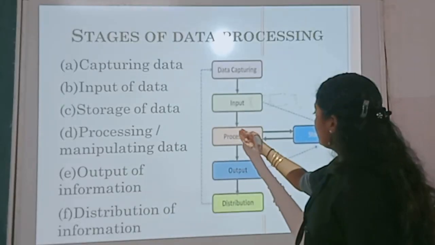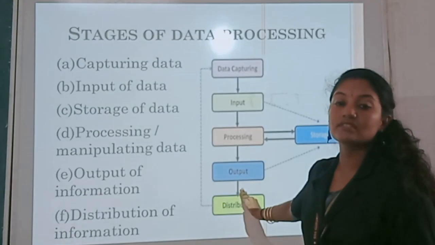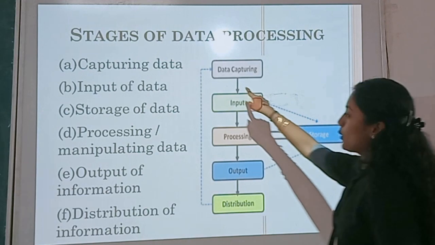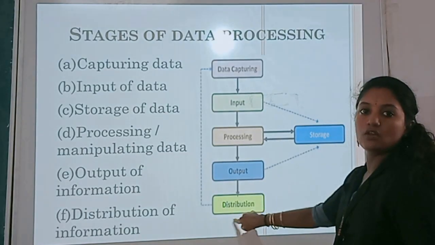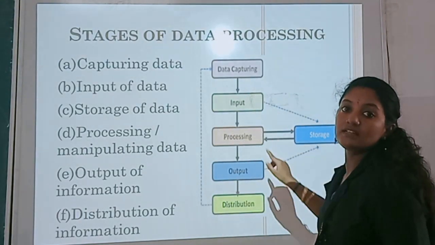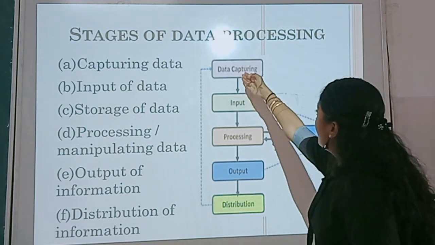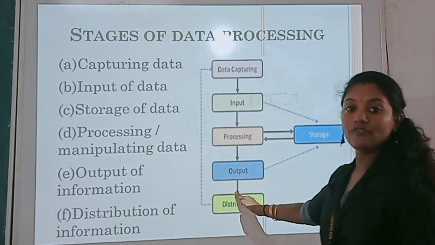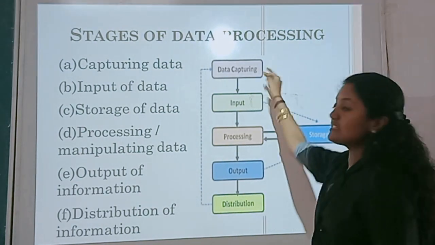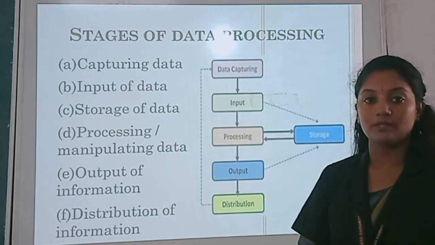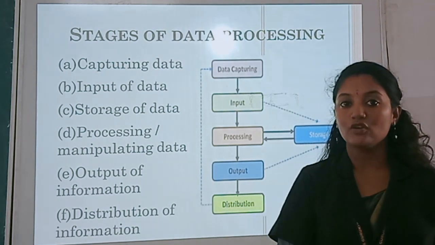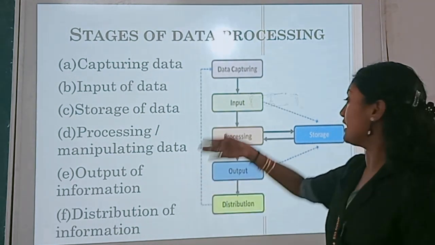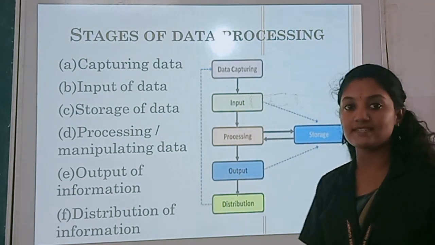See this, the dark lines denote the flow of activities and the dotted lines denote the optional activities. So the first stage is data capturing. In the example, you are giving your data and the authorities collect the data. That is data capture, collecting data.